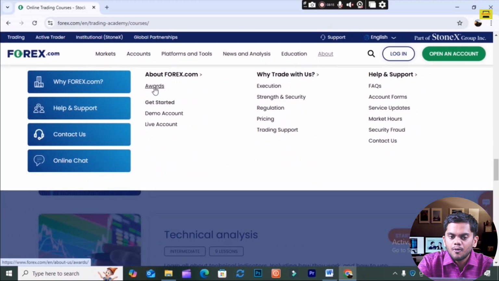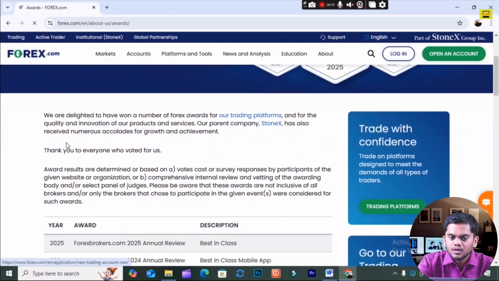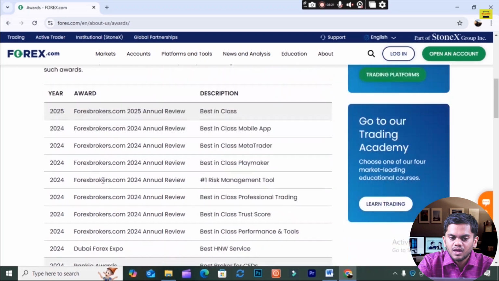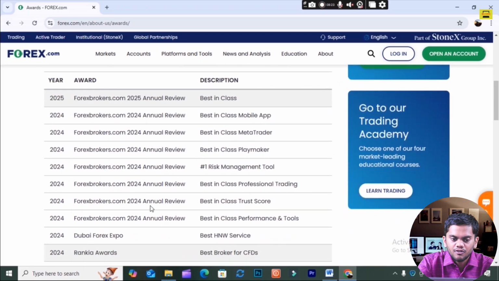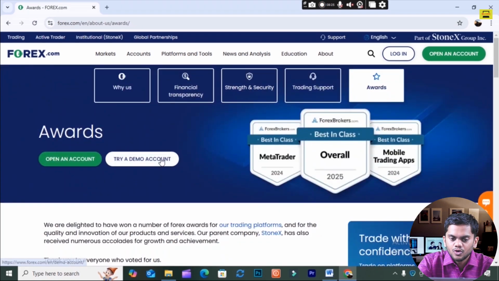Now, about forex.com. So what is forex.com? You see here, I will go to awards. What kind of awards have they got? You see all these kinds of awards are shown over here. Okay. Then if you want to create an account, you can go to a demo account or you can directly go to open an account also. These are the top four platforms where you can create an account for forex trading.